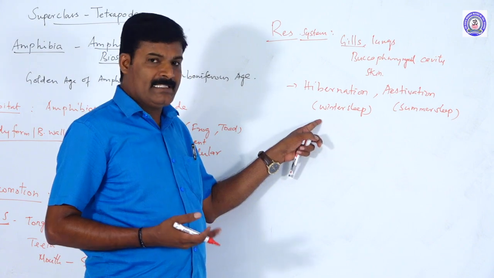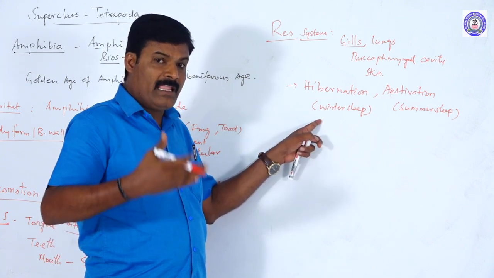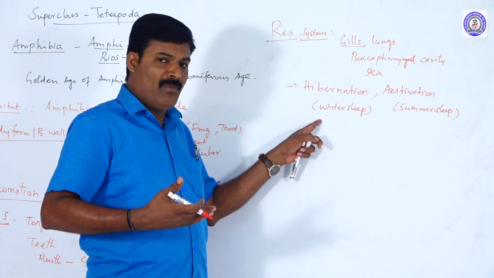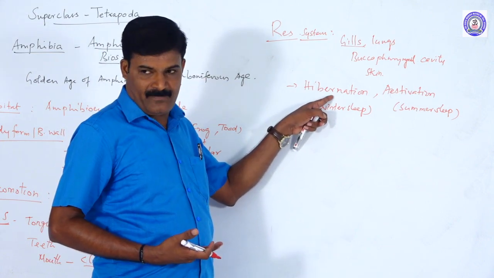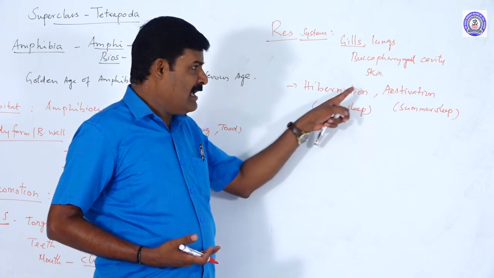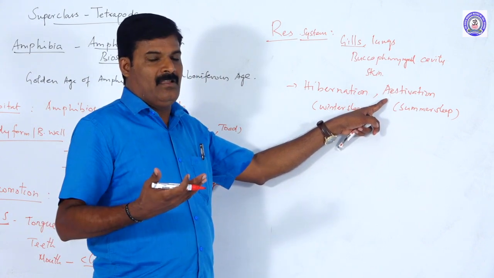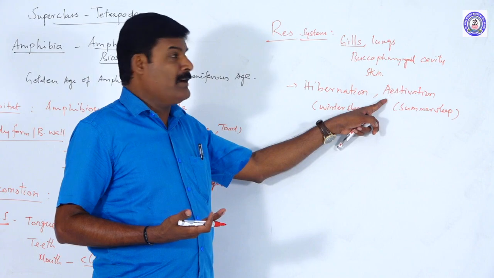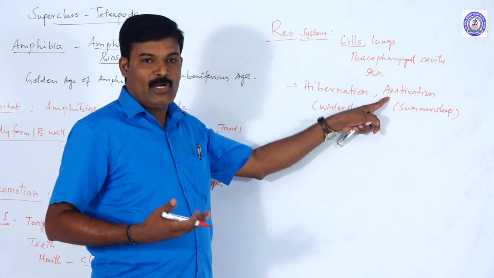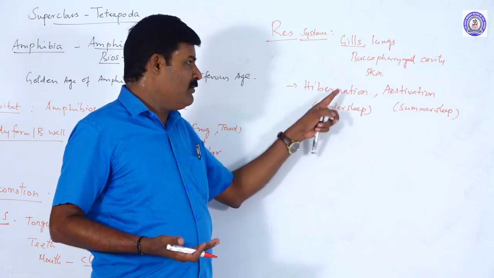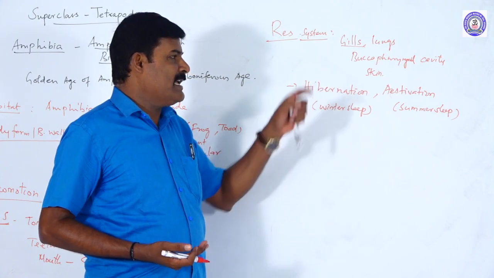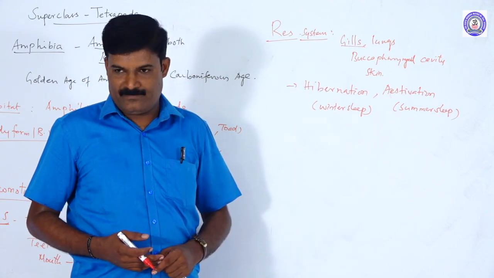During the winter season, they do not tolerate the extreme cold from the environment, so they undergo hibernation. At the same time, during the summer months, the frog cannot tolerate the extreme heat, so it undergoes estivation. During this period, they mostly use the skin as the respiratory organ.